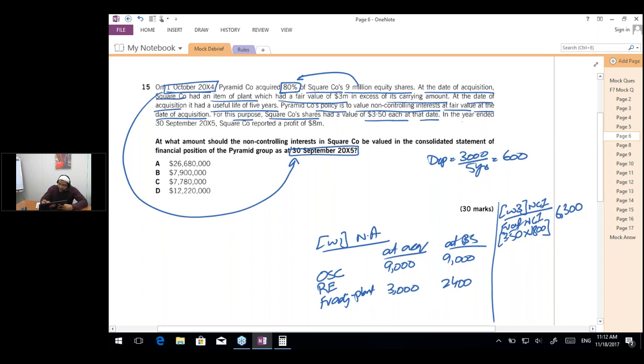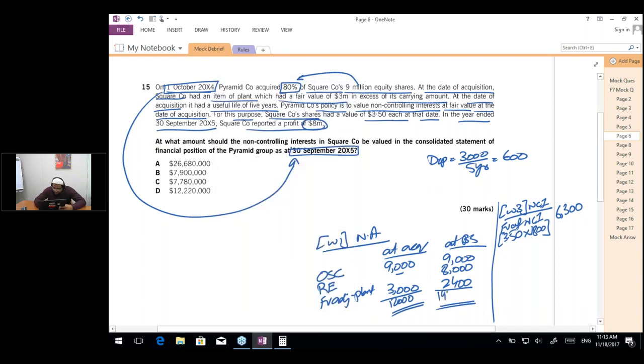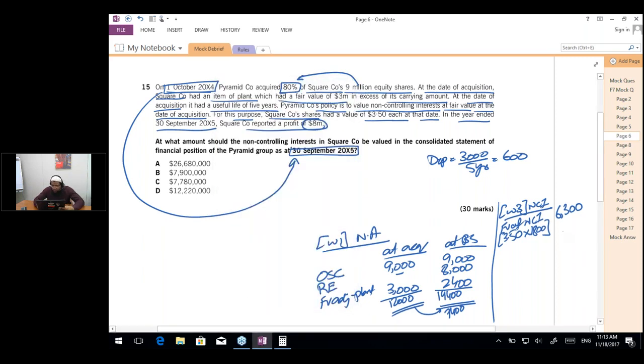In the year ended 30th September 20x5, Square Company reported a profit of 8 million. So I would say that the profit was 8 million, assuming 0 at the date of acquisition. So this would become 12,000, and this would become 9 plus 8 plus 12, 2,400. So this is 19,400, which means the net assets have increased by 7,400. Out of 7,400, NCI has a 20% share, which is going to be 1,480.